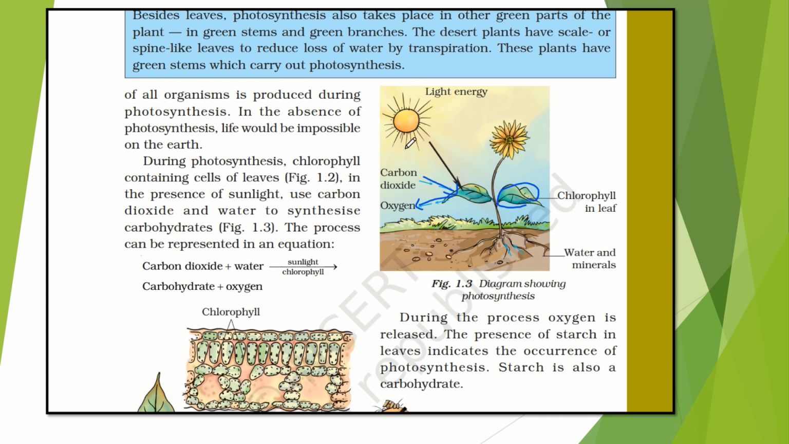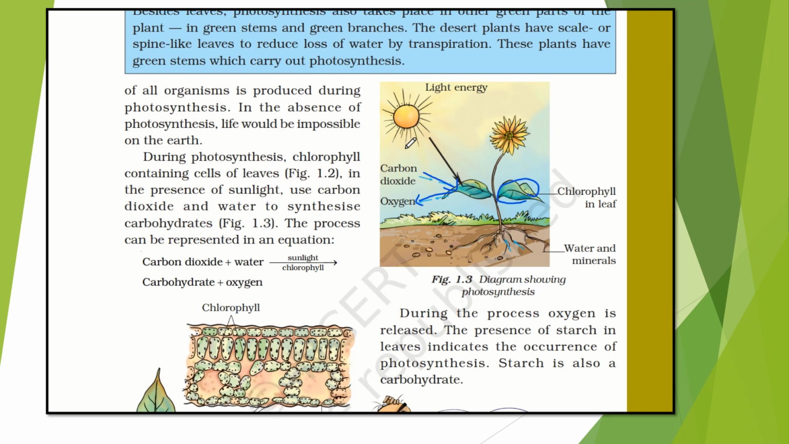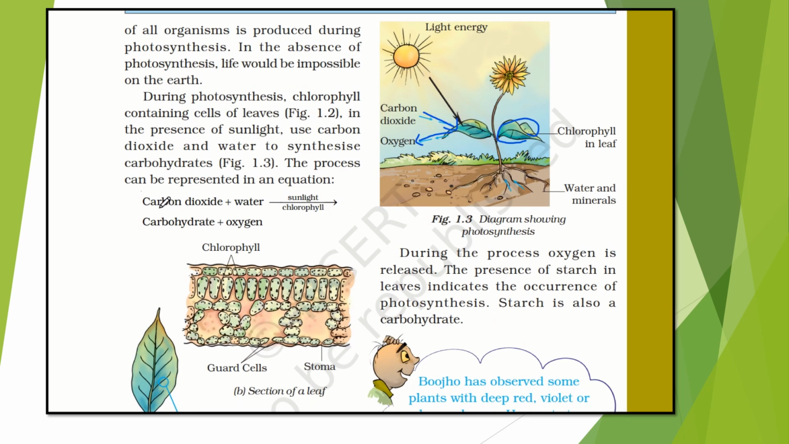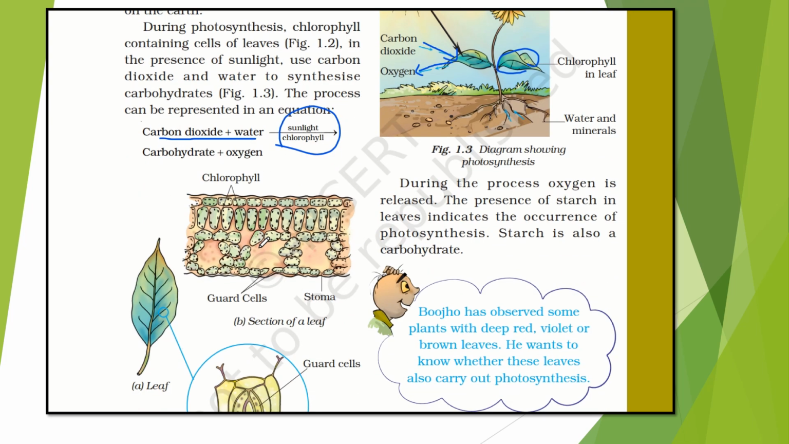During photosynthesis, chlorophyll containing cells of leaves, in the presence of sunlight, use carbon dioxide and water to synthesize carbohydrates. The process can be represented in an equation where carbon dioxide and water are synthesized in the presence of sunlight and chlorophyll, and we get carbohydrate, that is food, plus oxygen. Here they have given the section of a leaf. You can see the structure of chlorophyll. During this process, oxygen is released.